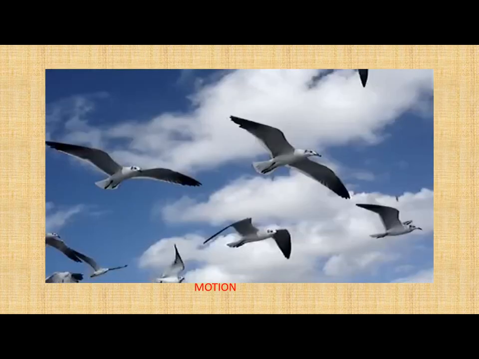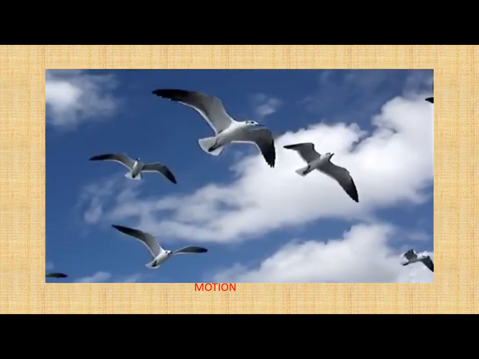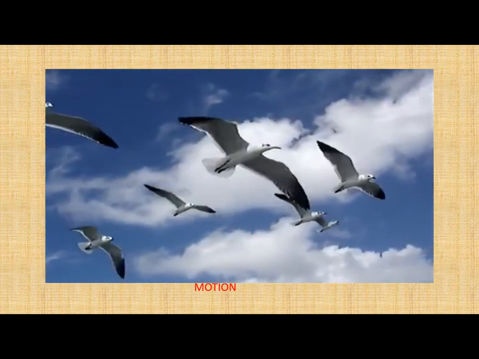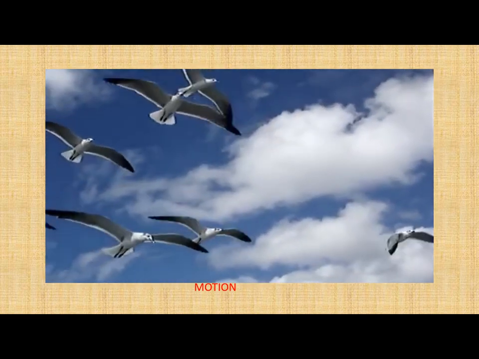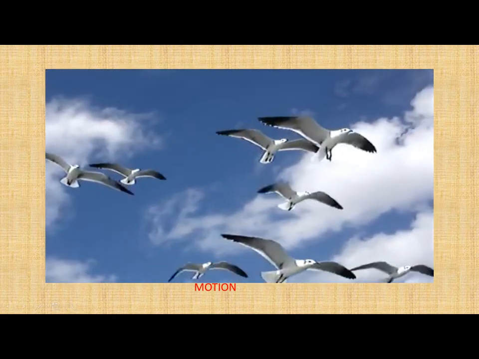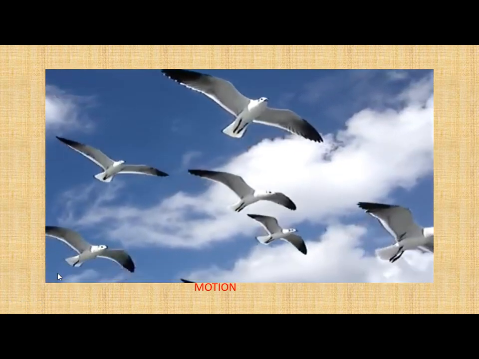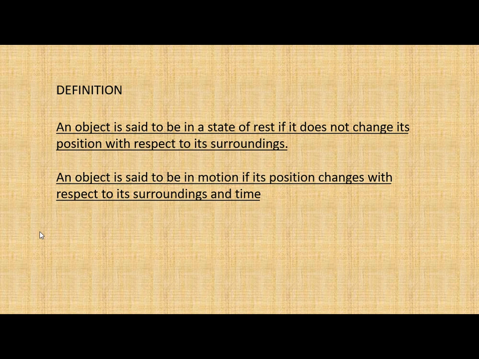But now you look at these birds. These are flying. They are not in the position of rest because they are moving from one place to another place. Or if you have seen children playing in a park, those children are running, moving here and there. So they are in continuous motion, means they are moving from one place to another place. So we have two definitions: what is a state of rest and what is motion.